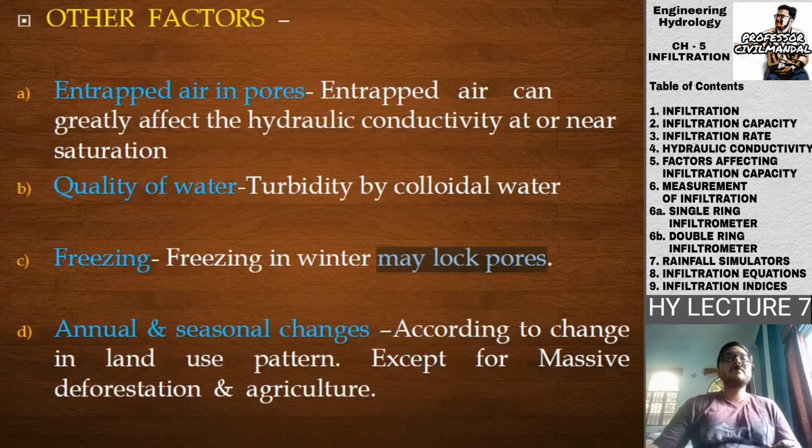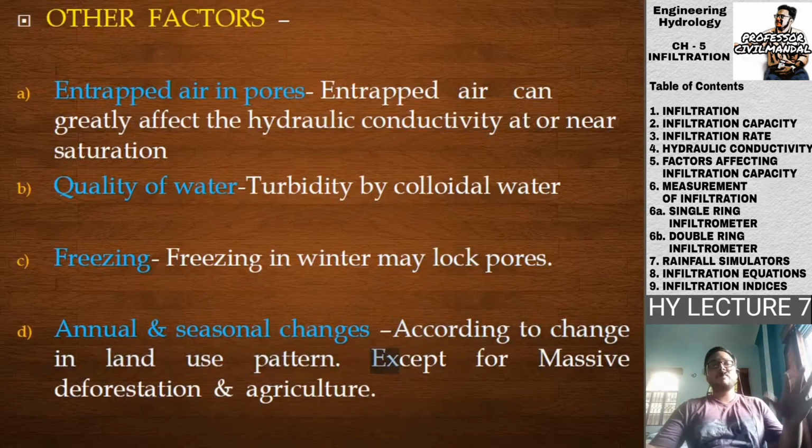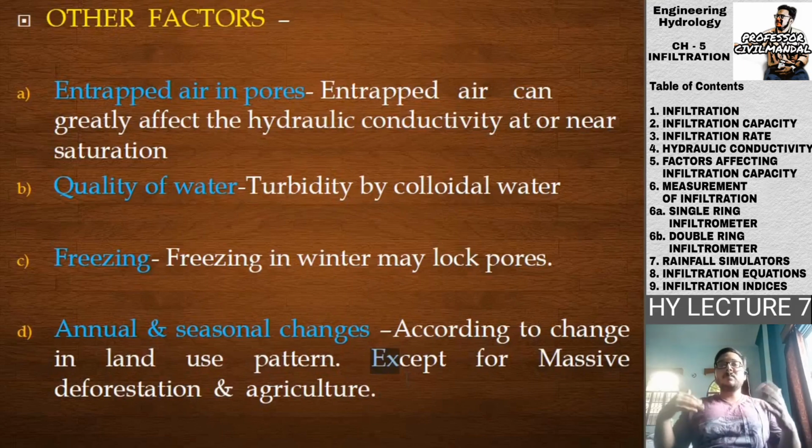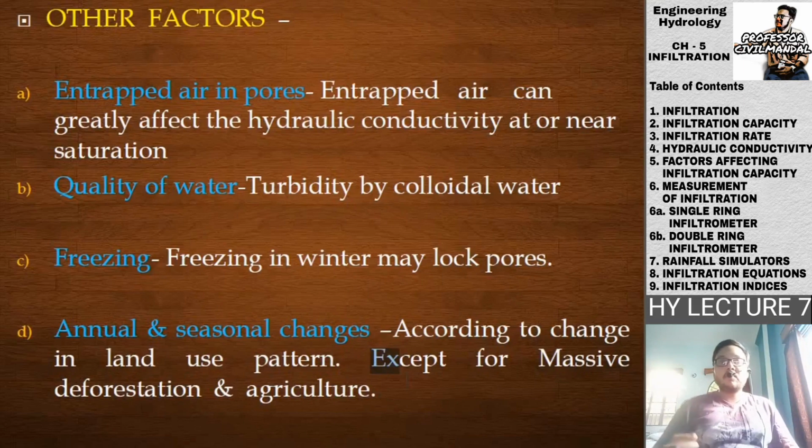Annual and seasonal changes according to the change in land use pattern, except for the massive deforestation and agriculture. So there are some other changes, suppose some annual and seasonal changes that are occurring. Suppose people are moving from one place to another, or there is some difference in the amount of rainfall or the rate of rainfall that is taking place, or the temperature. So that will give some changes in the infiltration.